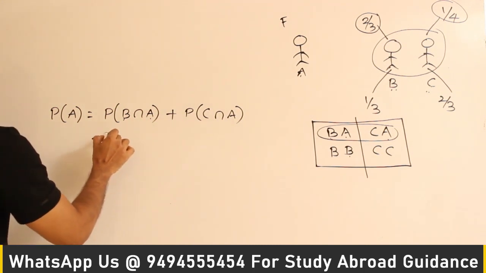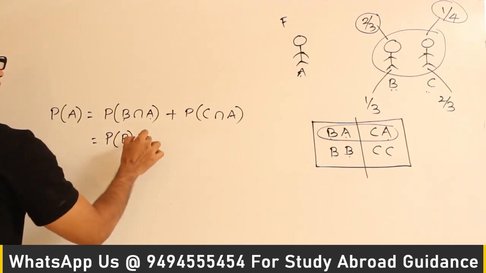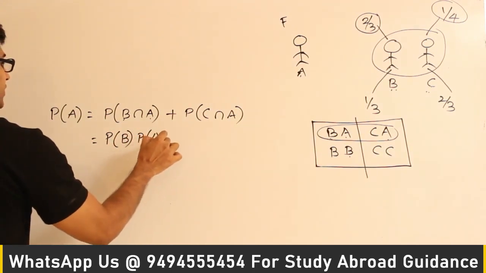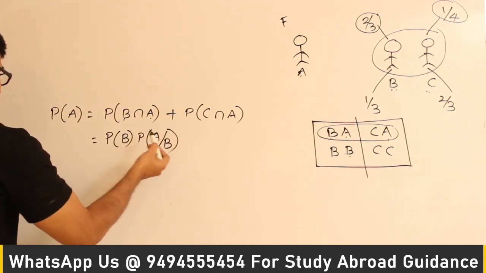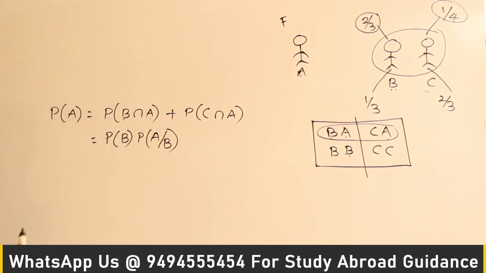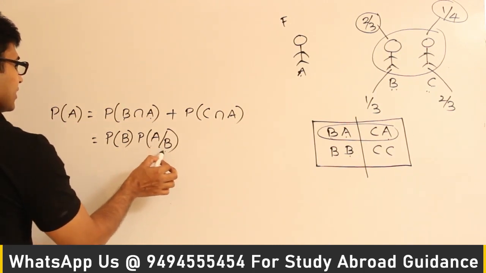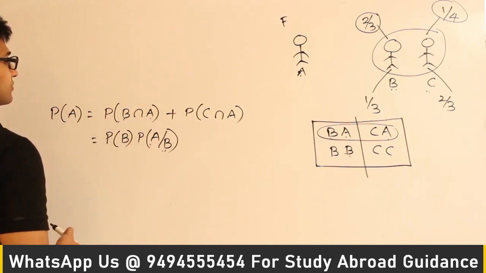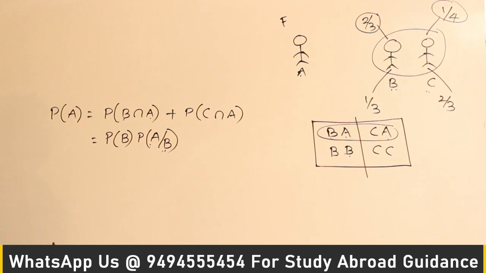That is why probability that B will win into probability that A will win given B has won. So why am I writing like this? It doesn't mean that the probability is changing. I am writing like this because this will indicate that A is fighting against B. Okay, so that is why I am writing it. It doesn't mean that these two probabilities are dependent.